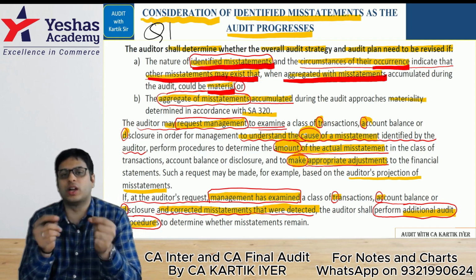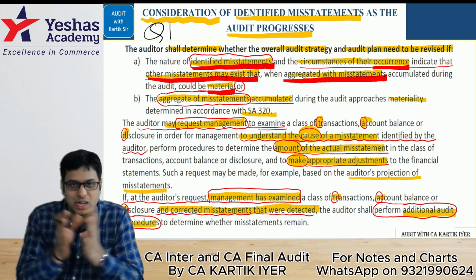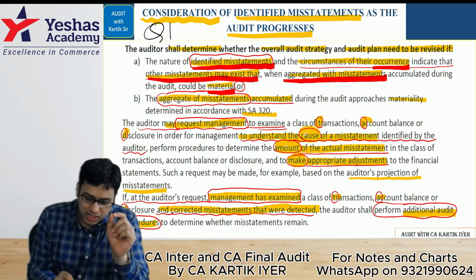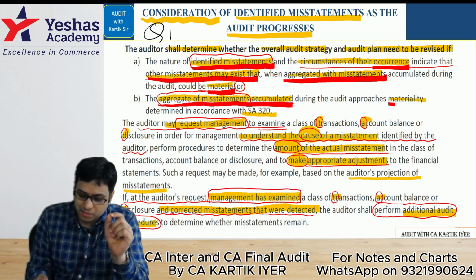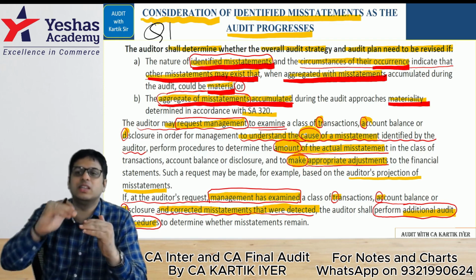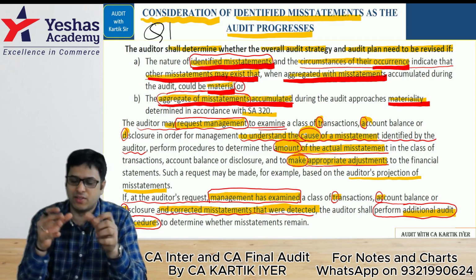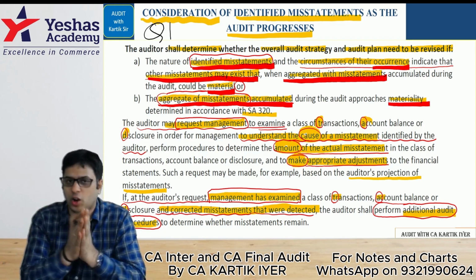So the auditor is basically looking at the possibility of material misstatements. Or, for the aggregate of misstatements that have already been accumulated, are they material or not? That is what the auditor is looking at. Could there be a material misstatement, or are the misstatements we already have in aggregate already material or not?